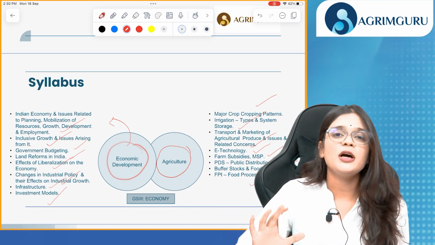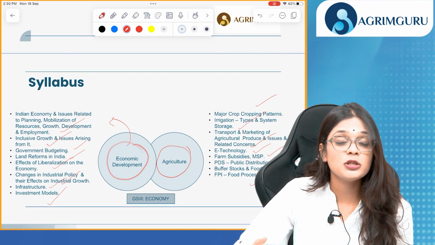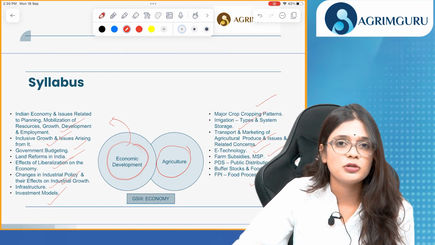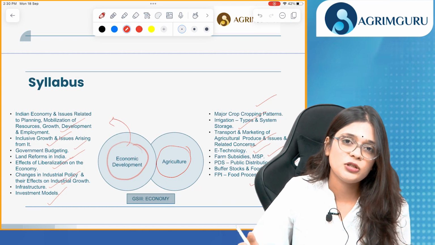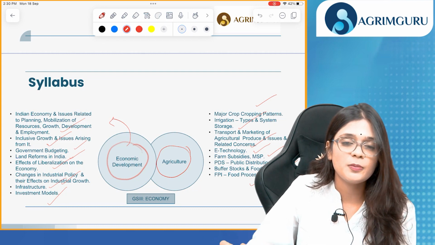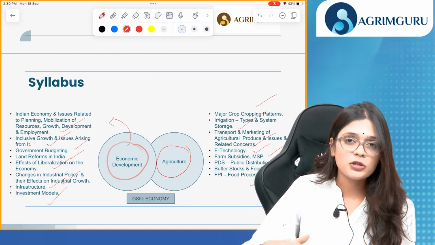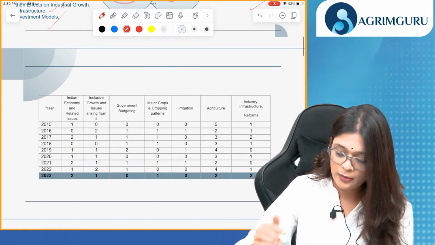industries. Now the reason behind discussing the syllabus is to find out if all the questions were from within the syllabus or there were any bouncer questions. So that is why I've discussed the syllabus with you, and we'll see if all the 8 questions that were asked in this year's economy paper, that is GS3's paper on economy, were from within the syllabus or from outside the syllabus. Let's first look at the trend.